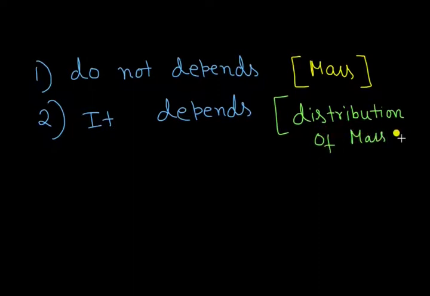Now this is a new term. Distribution of mass means how the mass of a body is distributed.